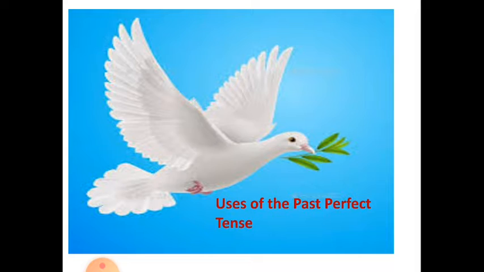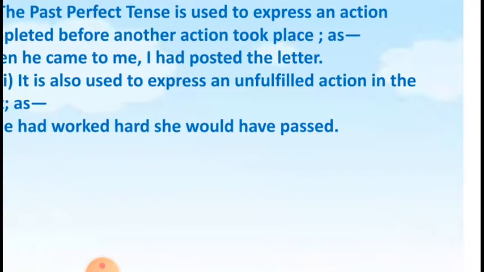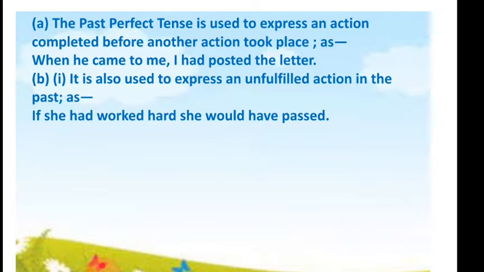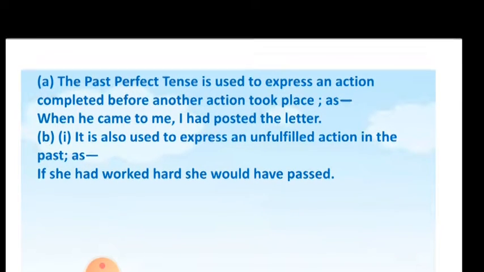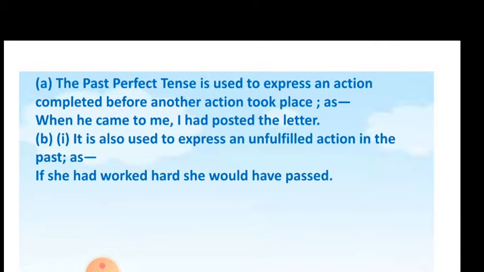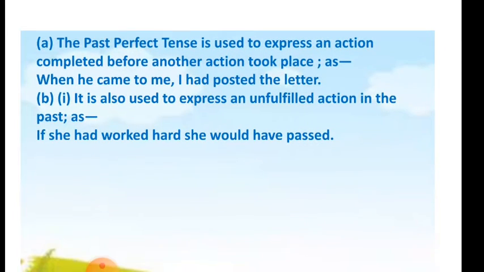Now where is the past perfect tense used? The past perfect tense is used to express an action completed before another action took place. कोई भी एक्शन हुई है उससे पहले जो एक्शन खत्म हुई है उसकी बात जब हम करते हैं. Let us see one example. When he came to me, I had posted the letter. So here you can see one action that someone is coming near to me, but when he came to me I had posted the letter. मैंने ऑलरेडी वो लेटर पोस्ट कर दिया था.